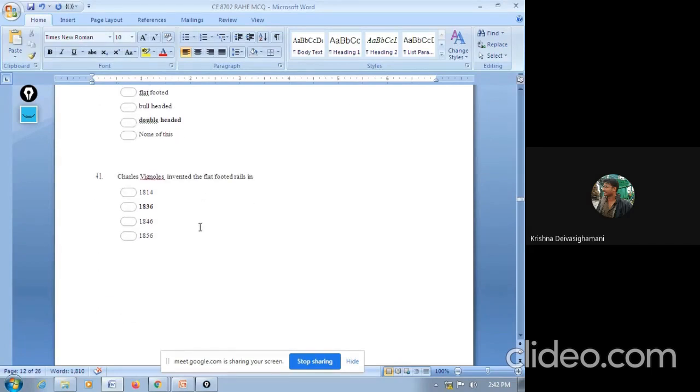Next question. Charles Vignoles invented the flat-footed rails in the year: 1814, 1836, 1846, 1856. So it is 1836. Already we have discussed two years. The year rail was invented is 1825, and the year the Indian Railway started its first journey is 1853. So Charles Vignoles invented the flat-footed rail, which we are using nowadays, in the year 1836.